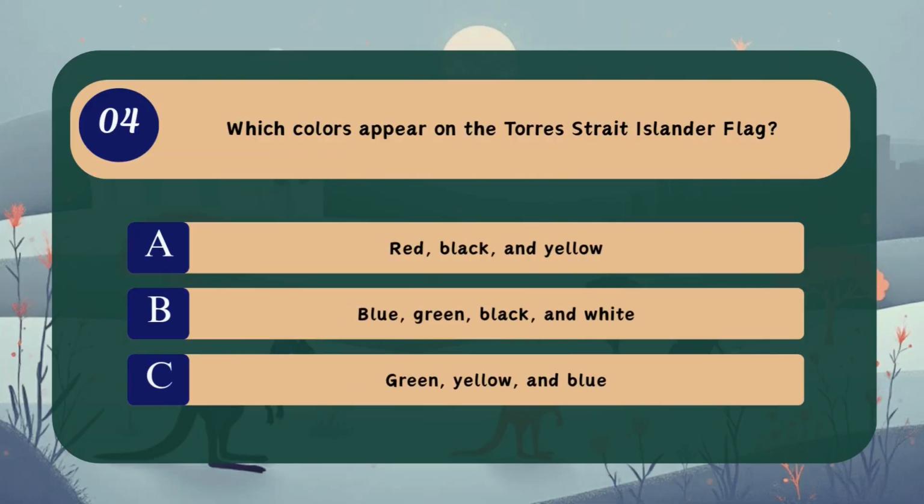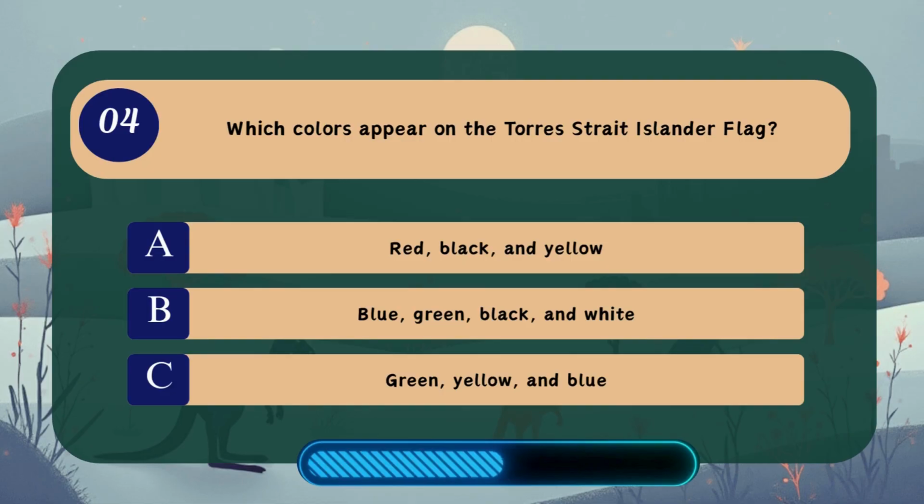Question 4. Which colours appear on the Torres Strait Islander flag? A. Red, black and yellow, B. Blue, green, black and white, C. Green, yellow and blue.